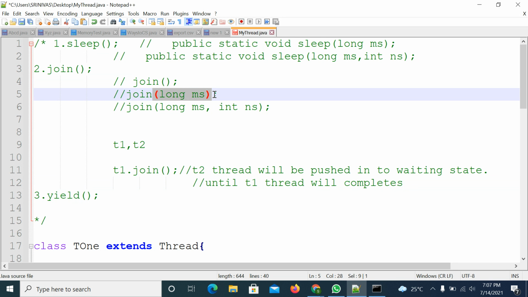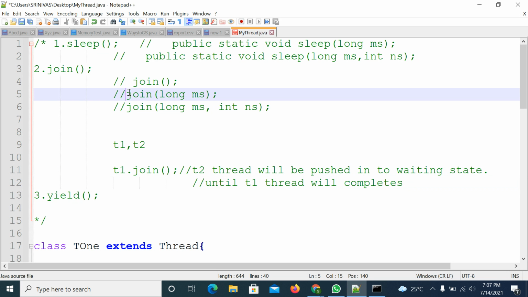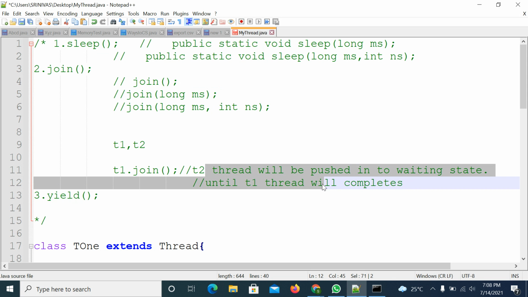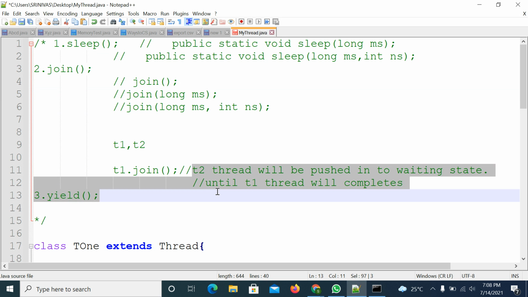The second join method, if you are passing milliseconds here, only those many milliseconds the remaining threads will be in the waiting state. Once the time is completed, the remaining threads will wake up, which means it will give them the time to execute. If you are using the second join method, the remaining threads will enter the waiting state, but they will not wait until the first thread completes. They will wait only these many milliseconds in the waiting state. Once this time is completed, they will get the chance to execute.